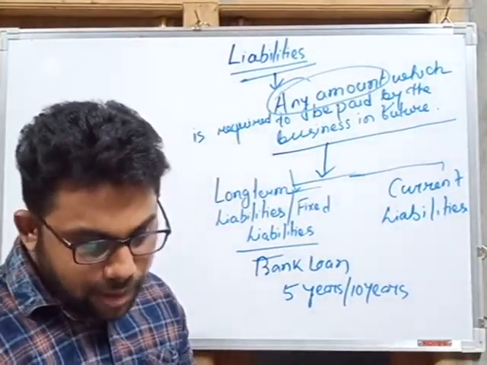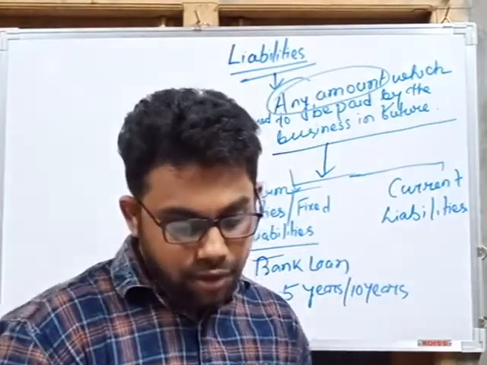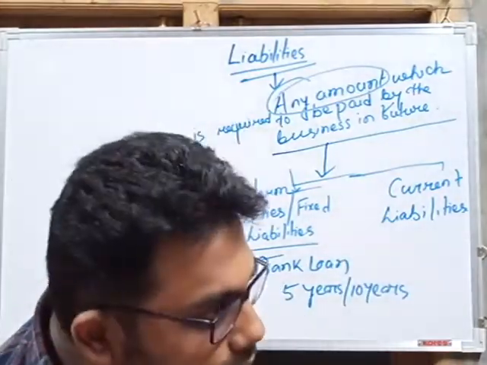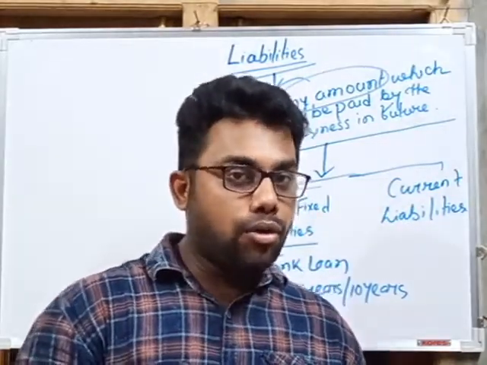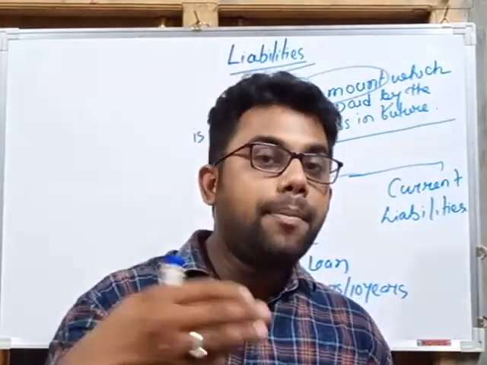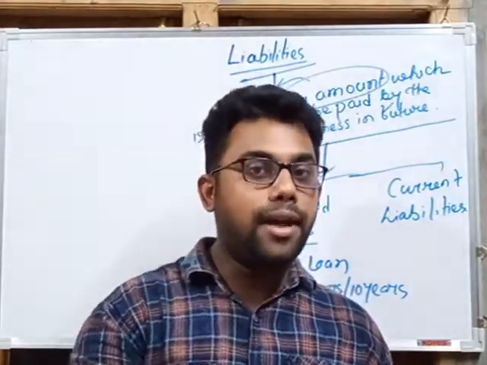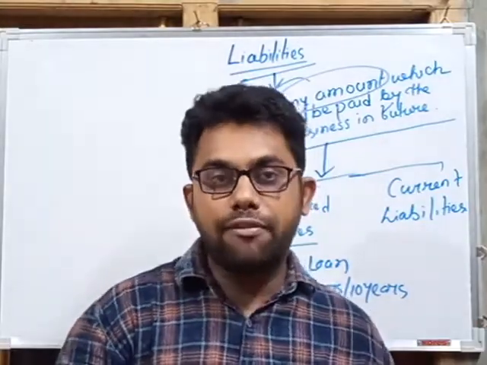So long-term liabilities or fixed liabilities are those which are required to be paid over a longer period of time, usually more than 1 year. Whenever we need to pay an amount to any other person for more than 1 year, we can say this liability is our long-term liability or fixed liability.